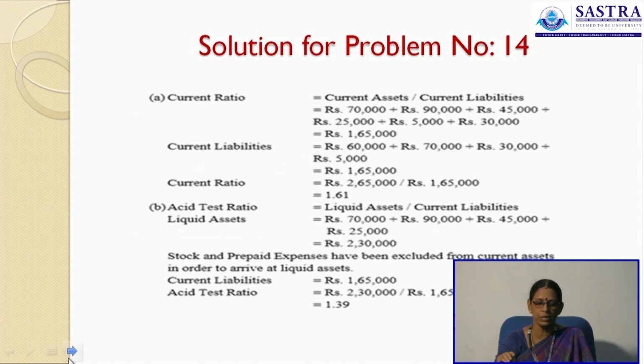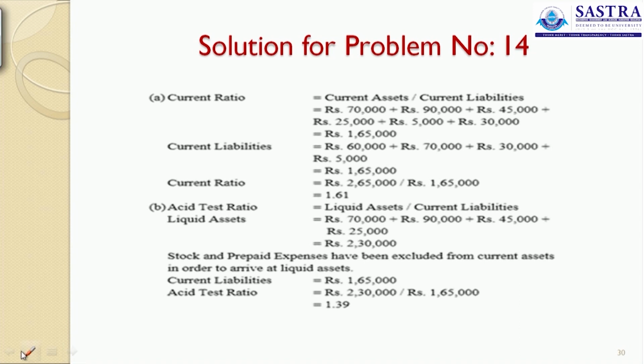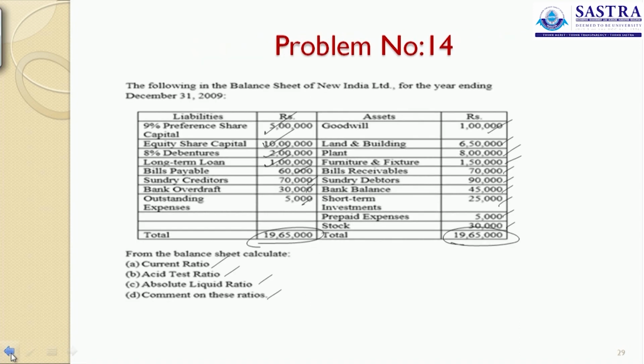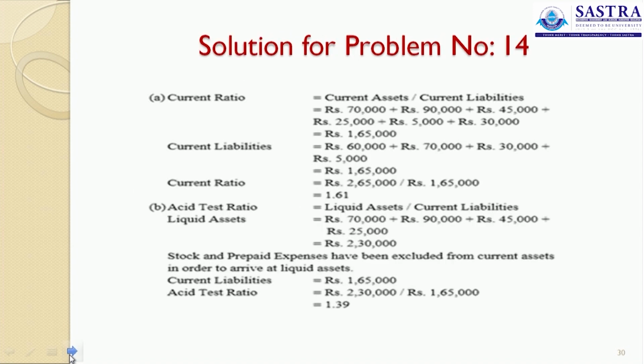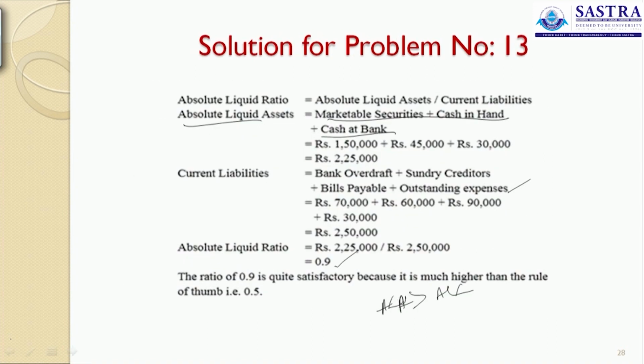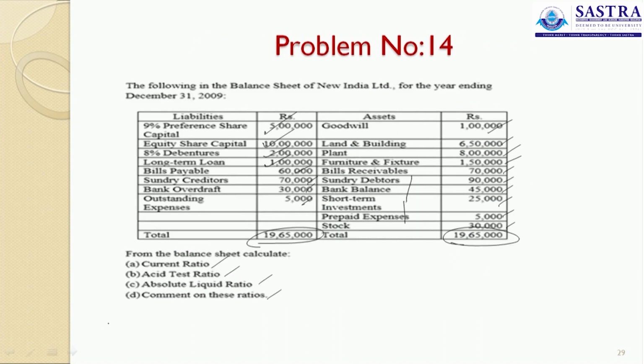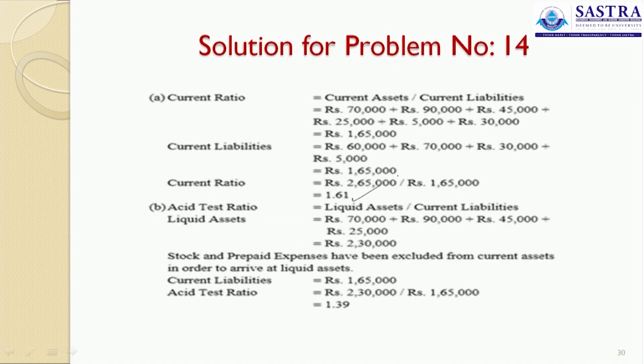First we shall pass on to the current ratio. As usual, you know, current assets divided by current liabilities. So all your current assets are added. What are all the current assets here? We have bills receivable, sundry debtors, bank balance, investments, prepaid expenses and stock. Then current liabilities are bills payable, sundry creditors, bank OD, outstanding expenses. So the current ratio is 1.61. This is said to be satisfactory.